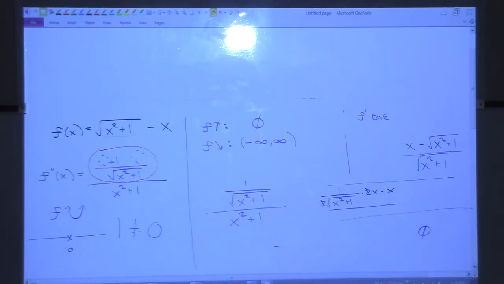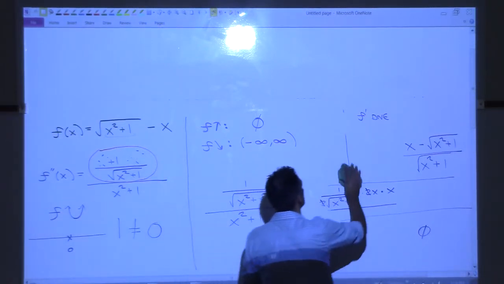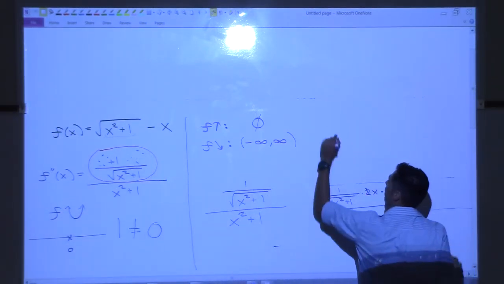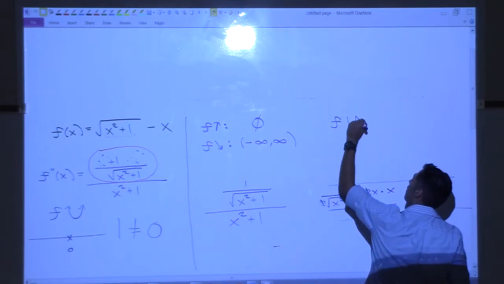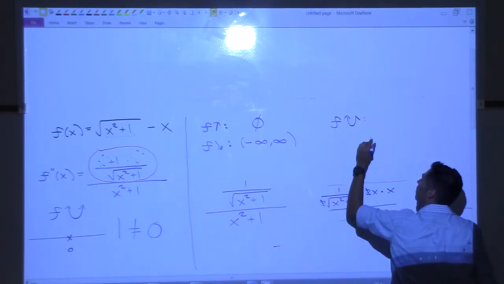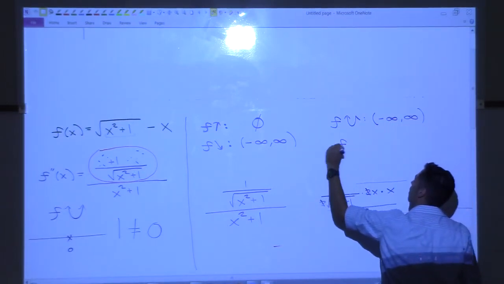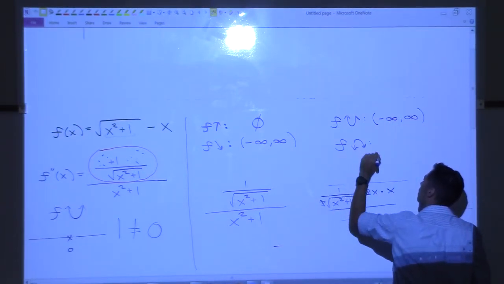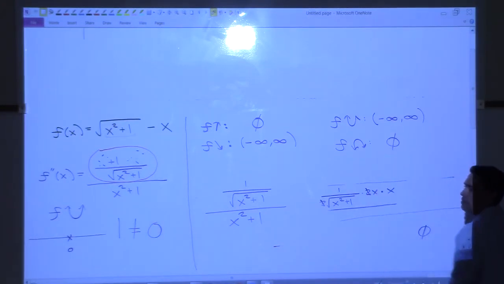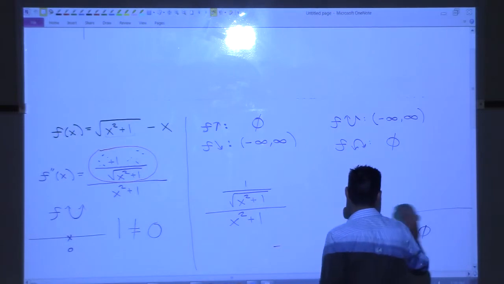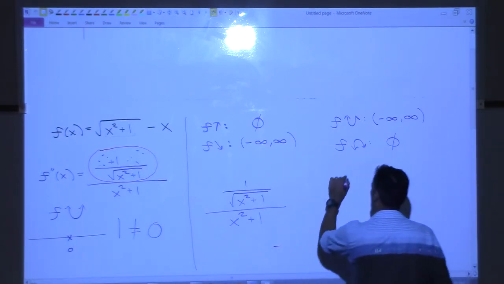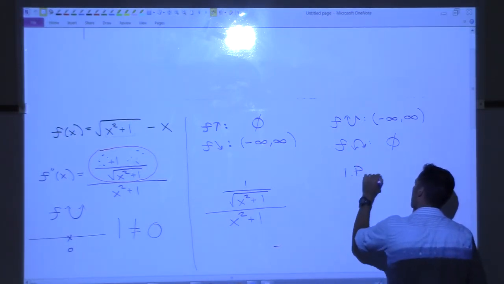All right, so let's conclude now. Our original function is concave up where? Everywhere, negative infinity to infinity. And our original function is concave down where? The empty set, right? It's never concave down. How about inflection points? None.